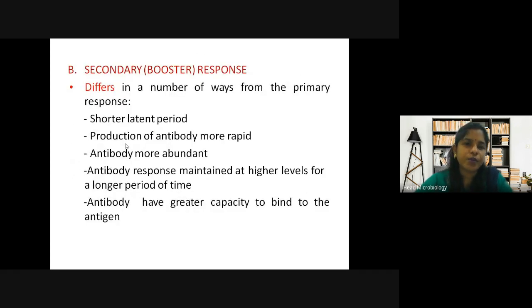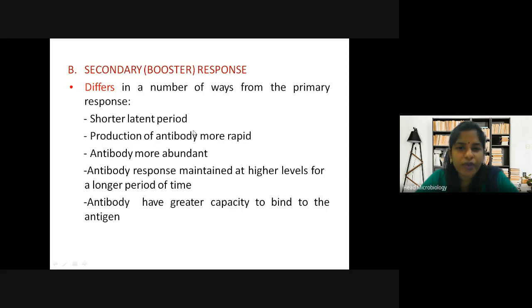Then the secondary response, that is the booster dose I told you all. It differs in a number of ways from the primary response. It has a shorter latent period, whereas in the primary response your body takes more time to produce the antibodies. In the secondary immune response, it responds faster because it has already gone through the first phase where antibodies were produced. So when you give the booster dose the second time, the antibodies are produced faster. That is why it has a shorter latent period.